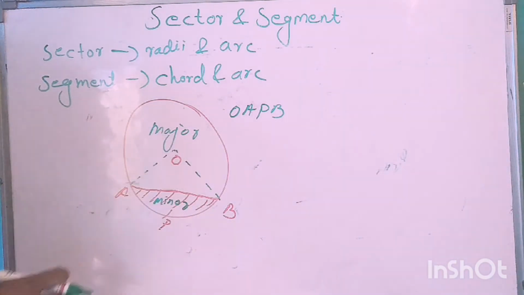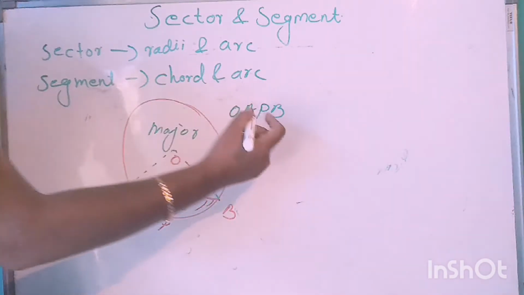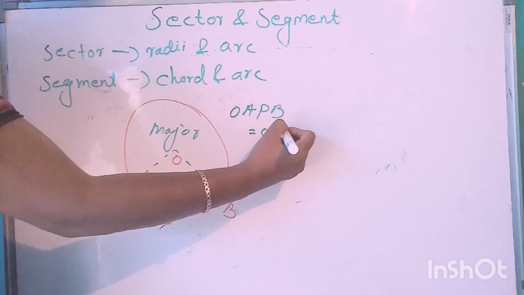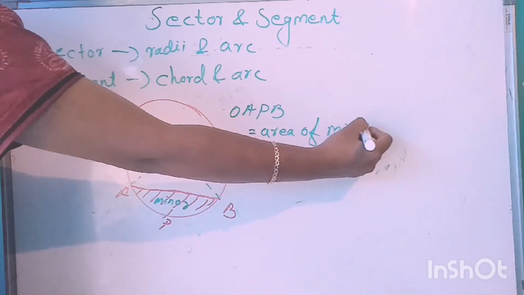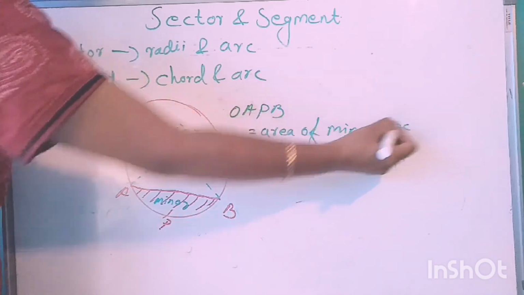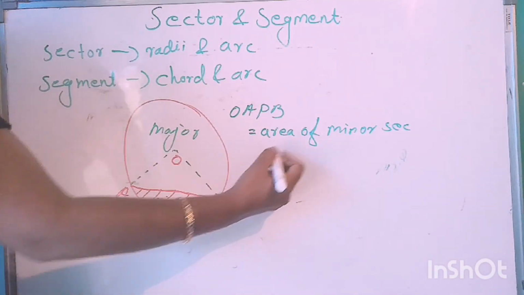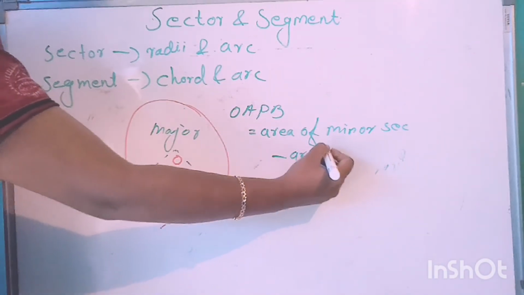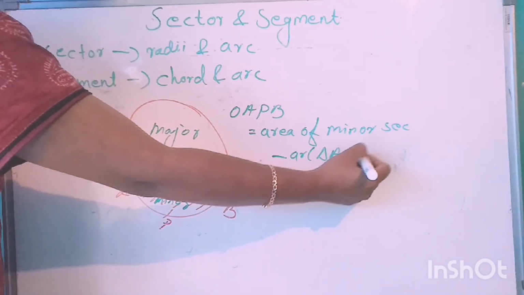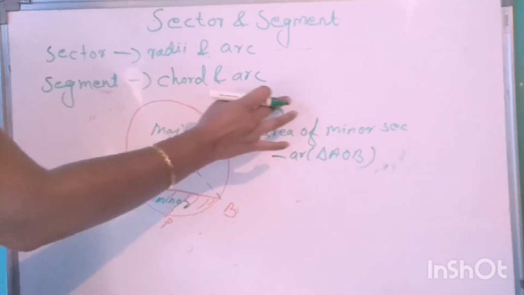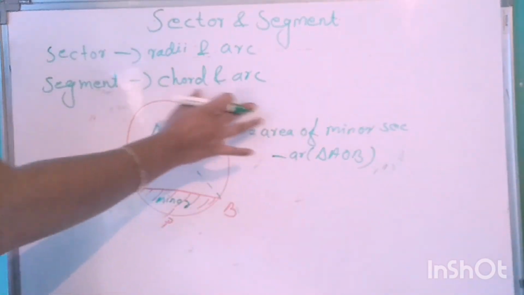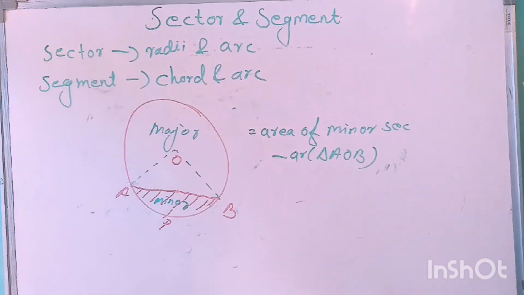Then if you want to find the area of the minor segment, we will use the area of minor sector minus the area of triangle AOB. This is our formula to find the area of a minor segment.